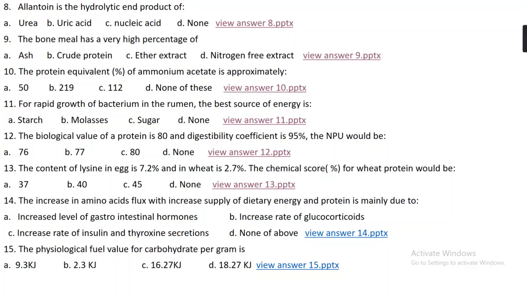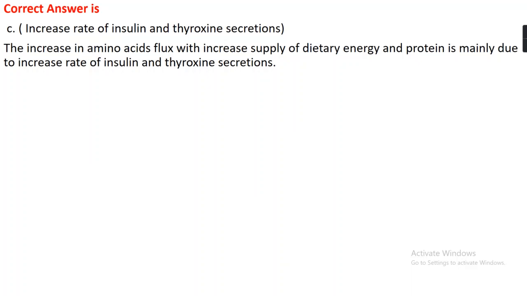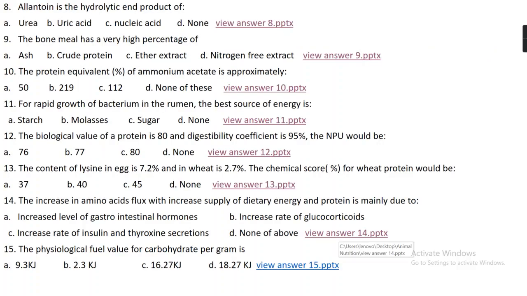Question number 14. The increase in amino acid flux with increased supply of dietary energy and protein is mainly due to option A, increased level of gastrointestinal hormone, option B, increased rate of glucocorticoid, option C, increased rate of insulin and thyroxine secretion, option D, none of the above. The right answer is option C, increased rate of insulin and thyroxine secretion. The increase in amino acid flux with increased supply of dietary energy and protein is mainly due to increased rate of insulin and thyroxine secretion.